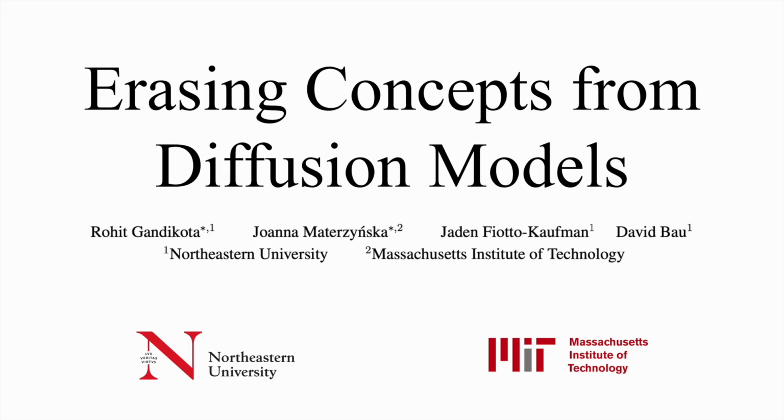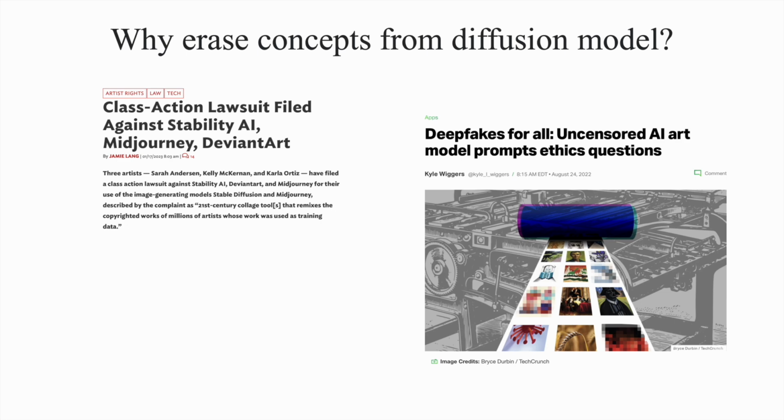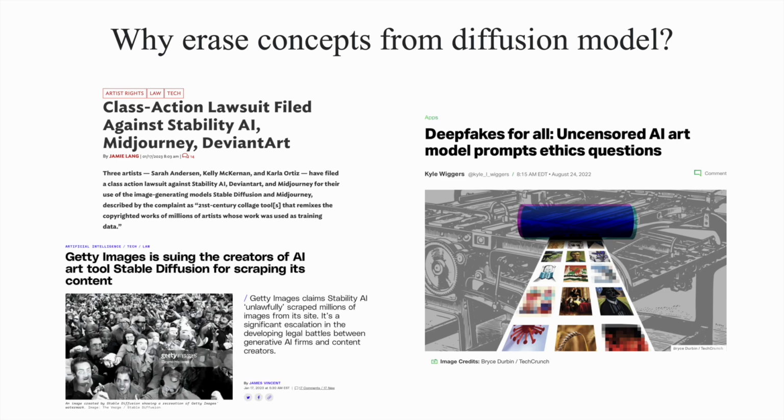Hi, I'm Rohit and I'll be presenting a new method to erase concepts from diffusion models. Often, you wish that an image generation model would not produce a certain kind of image. Up to now, there have been two main strategies to do that: censoring the dataset or censoring the output.